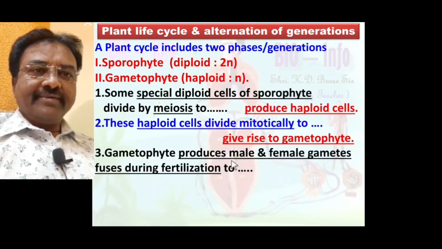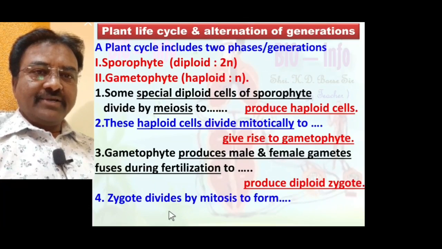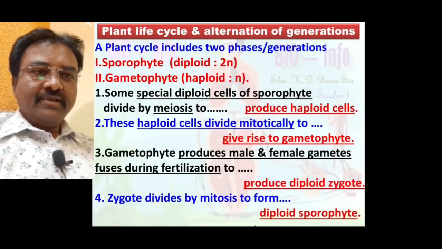At the time of fertilization, the male and female gametes fuse to form a zygote. The zygote is diploid in nature because both haploid gametes fuse to form a single cell called the zygote. The zygote divides by mitosis to form the diploid sporophyte.